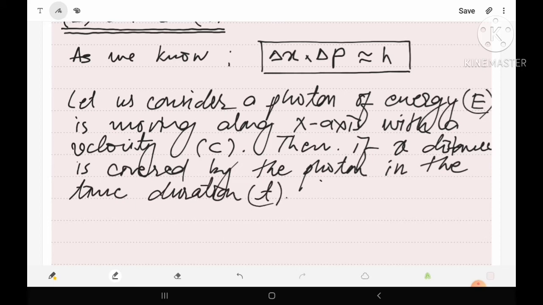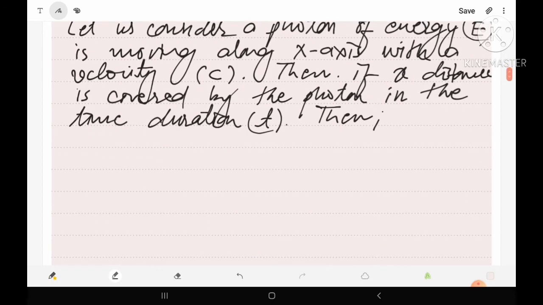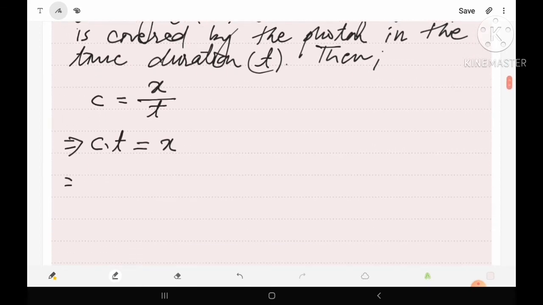Then the velocity of photon will be equal to the covered distance x upon the required time t. So from here we have c equals to x upon t, or we can write x equals to c into t.